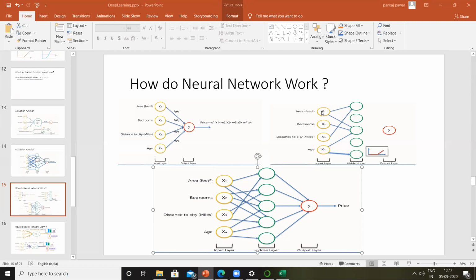So here, whenever we give an area input, these two neurons will react immediately, whereas this neuron will not react. Same thing, based on the number of bedrooms, only this neuron will react immediately, whereas other neurons will not react. So there is some kind of pattern that is happening in our brain or getting registered in our brain.